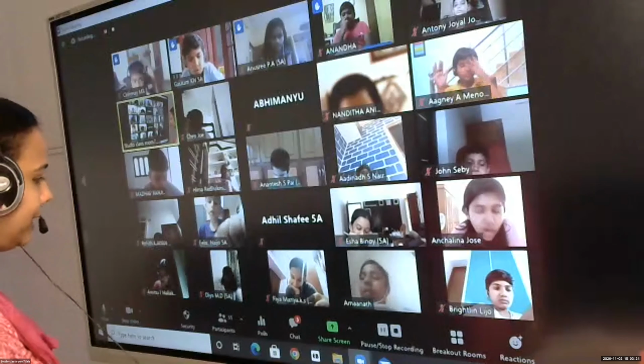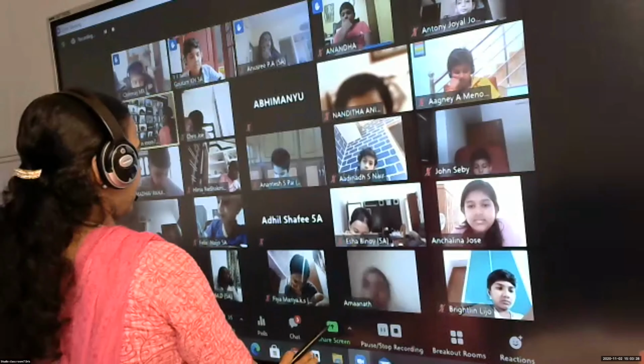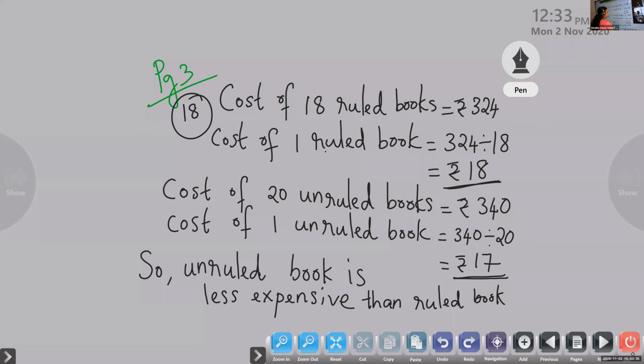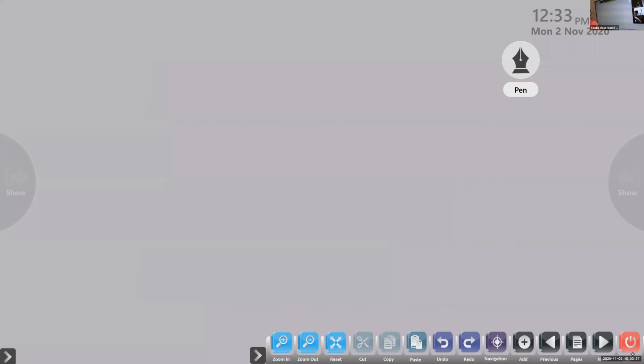So what can be the first step? Cost of 19 kg of onions. Okay, children, do it fast. You can write question number 19.